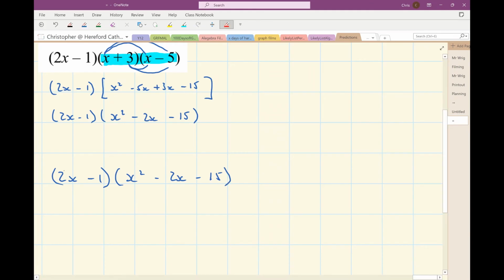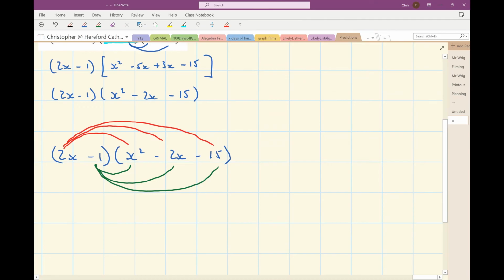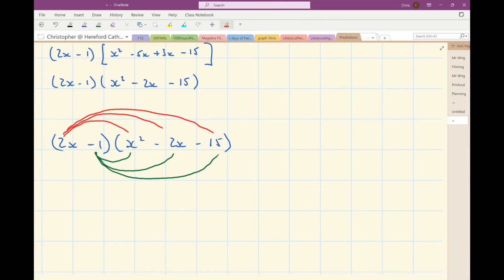So what I'm going to do now is I'm going to do 2x multiplied by each of those expressions in the second bracket, and then I'm going to do minus 1 multiplied by each of those expressions in the second bracket. So 2x multiplied by x squared, 2x multiplied by minus 2x, 2x multiplied by minus 15, and now minus 1 times x squared, minus 1 times minus 2x, and minus 1 times minus 15.